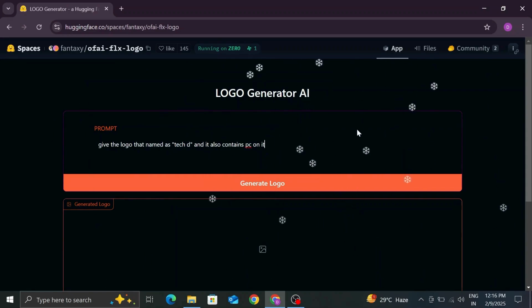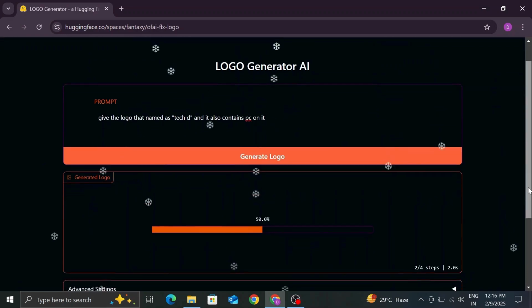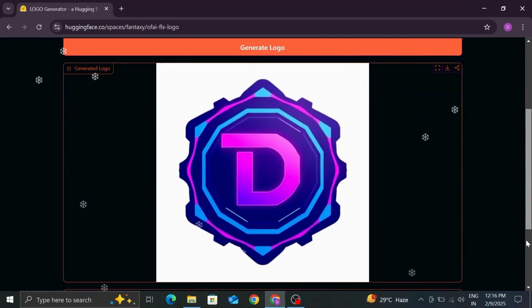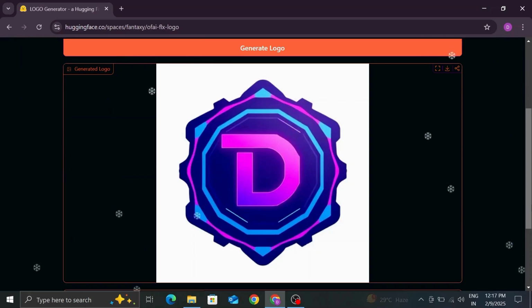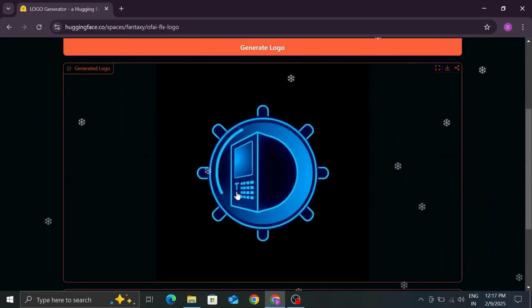After that, click generate logo. If you are not satisfied with this logo, then regenerate it by clicking generate logo again. Play with prompts as much as you want to get the perfect logo.